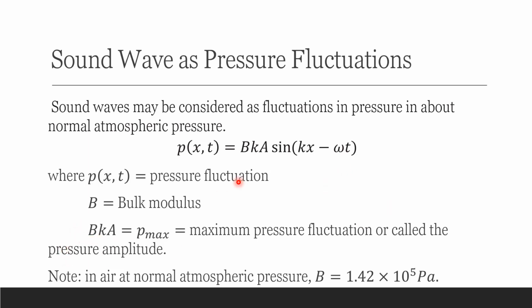BkA, the product of the bulk modulus, the wave number, and the amplitude, we call the maximum pressure fluctuation, or sometimes the pressure amplitude.